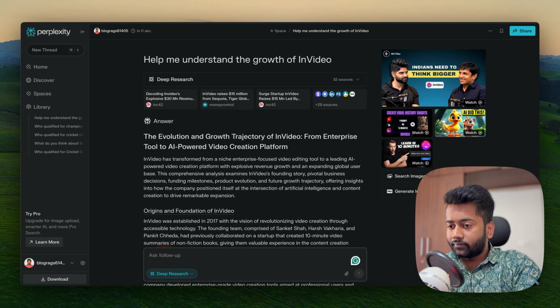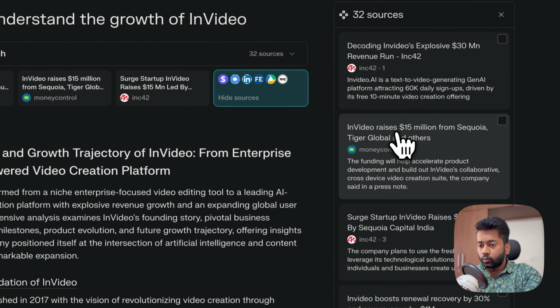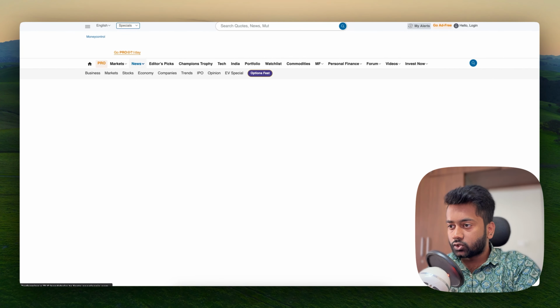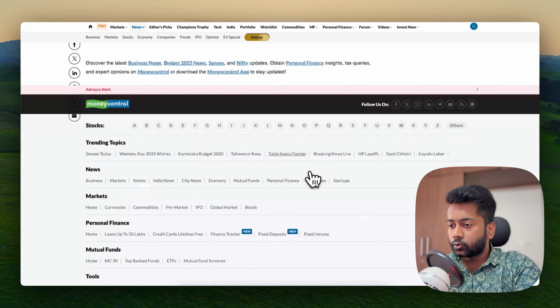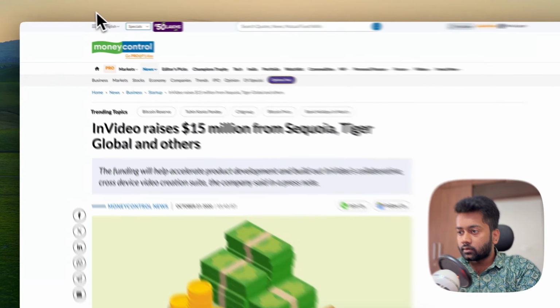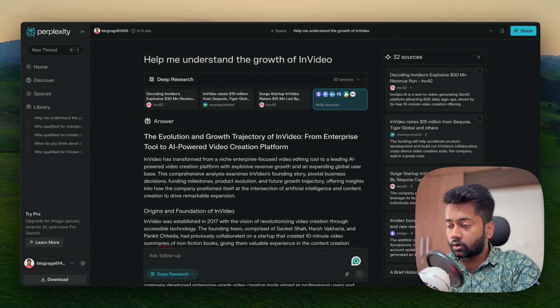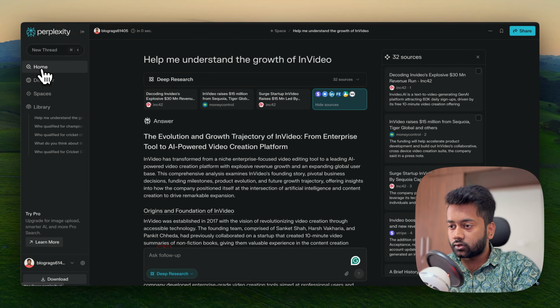And plus, whenever you see a certain source, you can also click through it and view it for yourself, right? Let's say it is a source where it's funding news, so you can go through this and understand and verify it, right? So yeah, that's a quick look at the research feature.